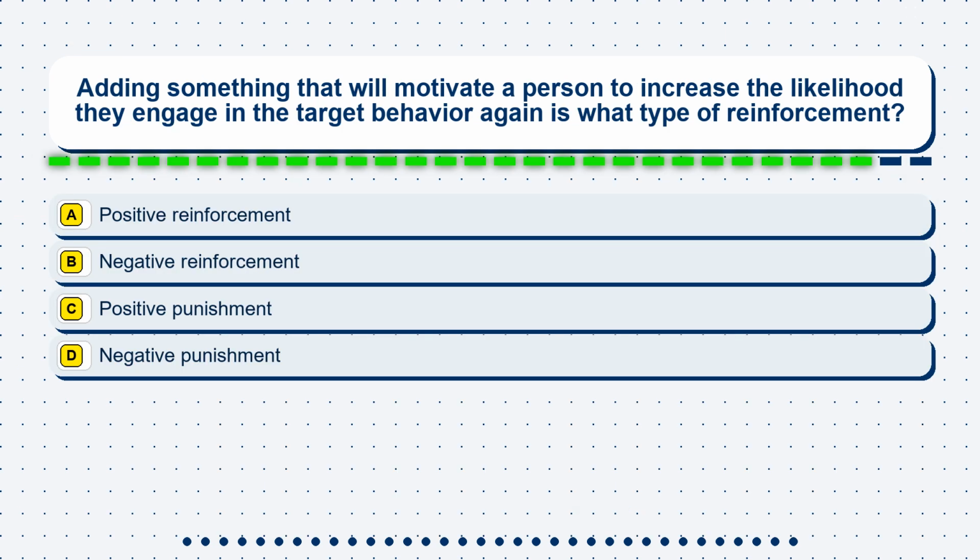Question 11. Adding something that will motivate a person to increase the likelihood they engage in the target behavior again is what type of reinforcement? Option A, positive reinforcement. Option B, negative reinforcement. Option C, positive punishment. Option D, negative punishment.